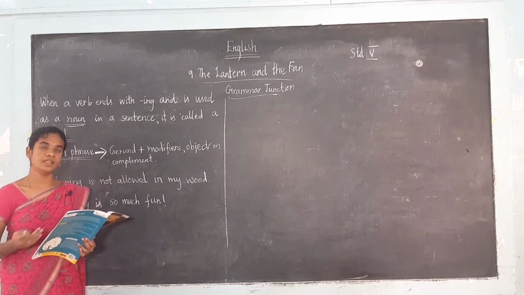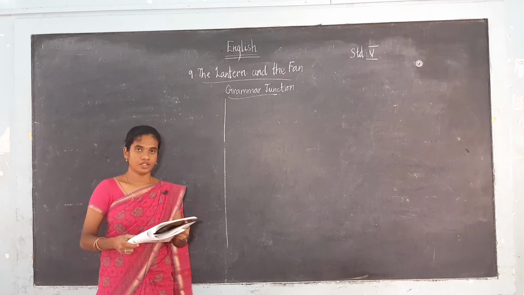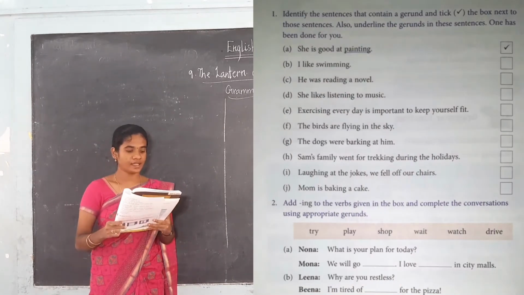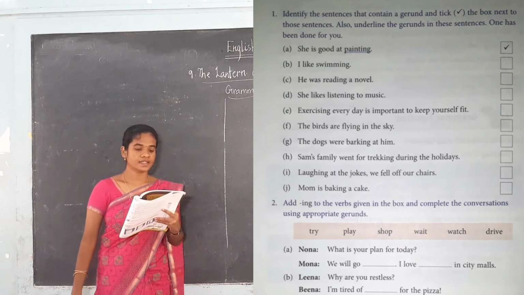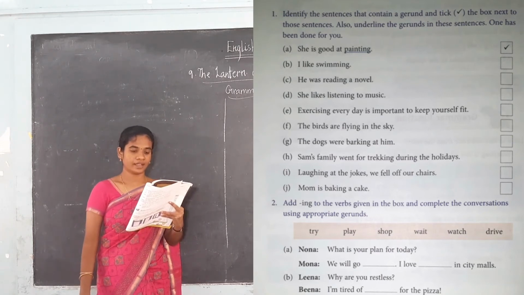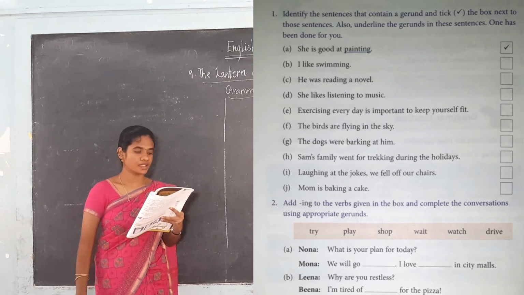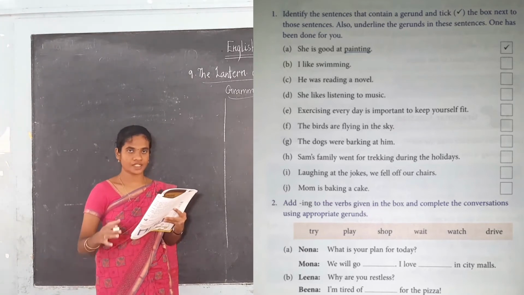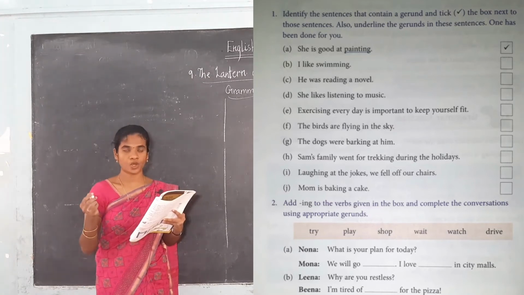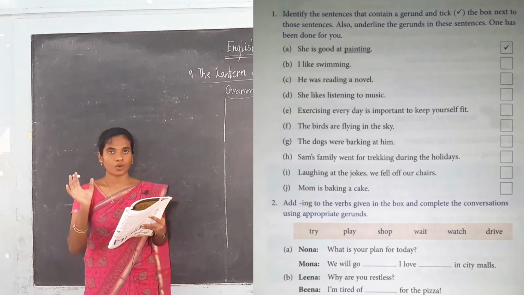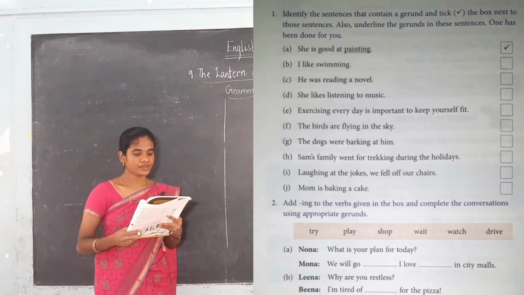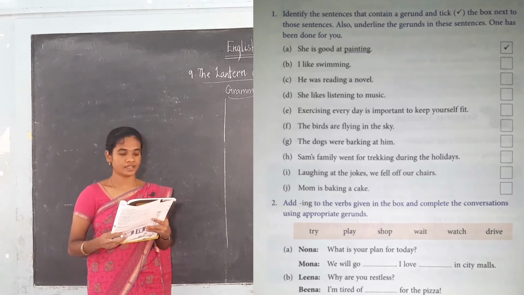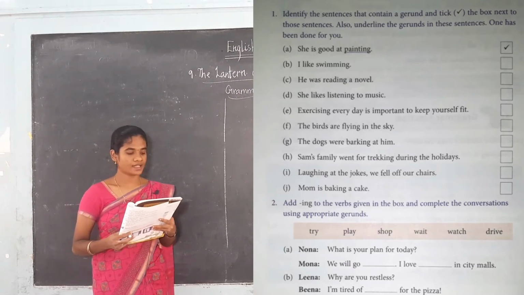Now we shall see the book exercise. Now students, see this image. This is the first and second exercise for you. Identify the sentences that contain the gerund and tick the box next to those sentences. Also underline the gerund in each sentence. One has been done for you.